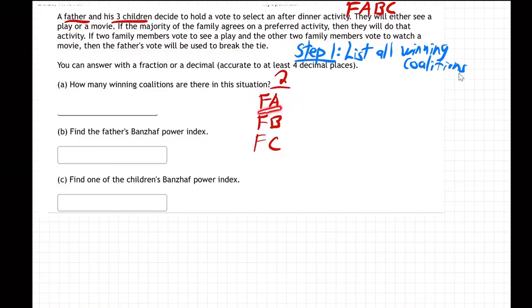If father and person A want to do whatever, that means the other two people, B and C, don't want to do the different thing. Who's going to win the vote? Well, if it's a 2-2 tie, the team with the father breaks the tie and wins. So father with A, father with B, and father with C, those are going to be the only winning coalitions for two players, right? If you only have two people, you got to have father to win.